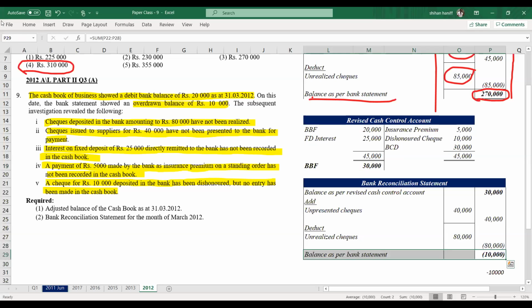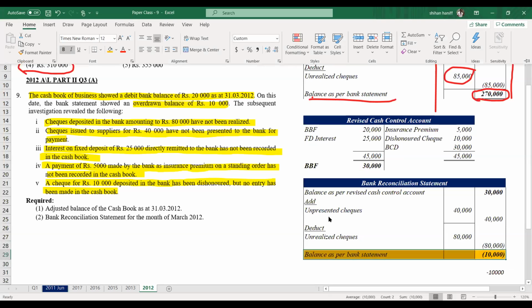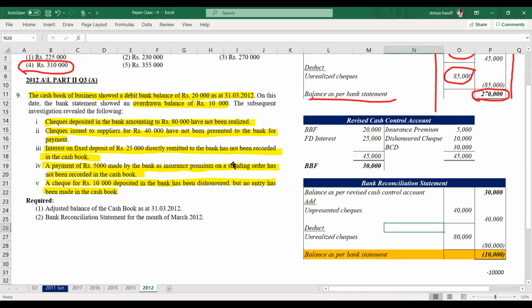So we are getting the answer as minus 10,000. That means an overdrawn balance of 10,000. So that is correct, and you can double check the answer with the question. The answer is minus 10,000. Any doubts?